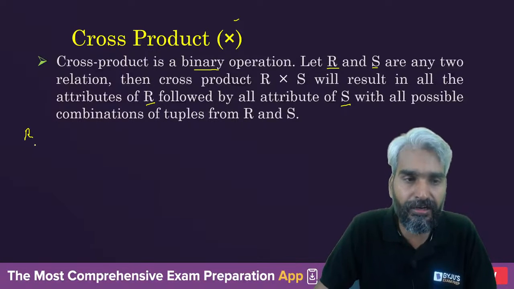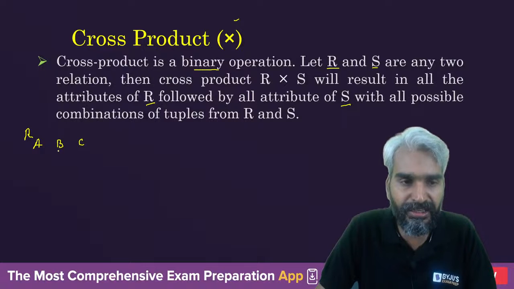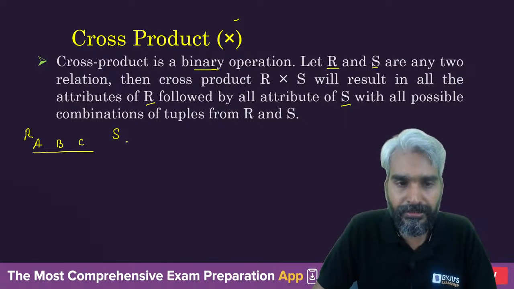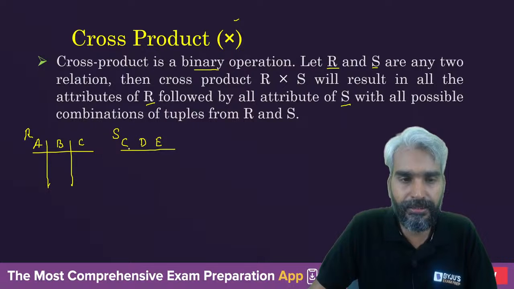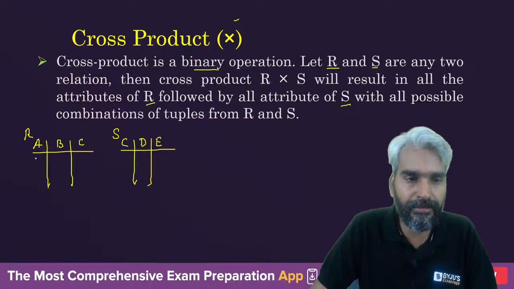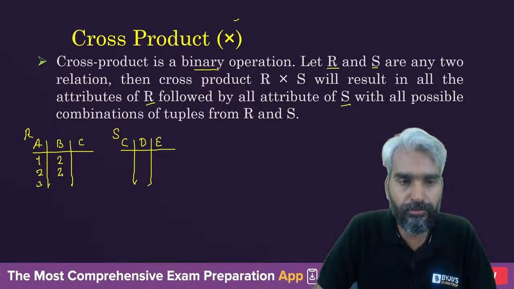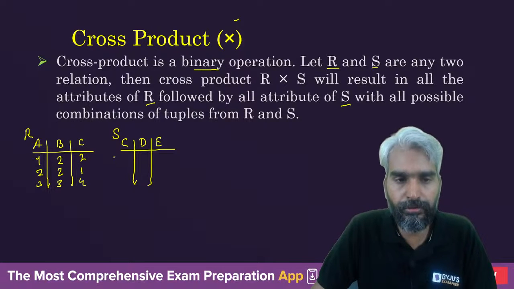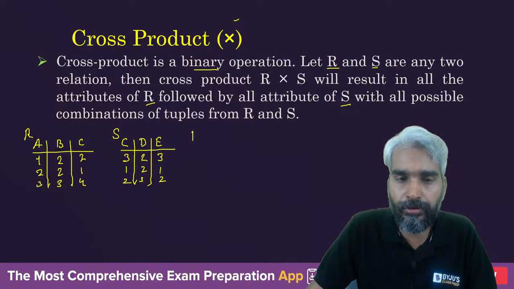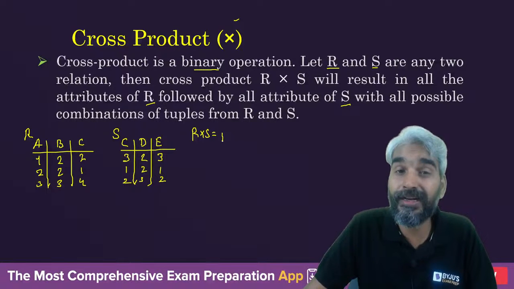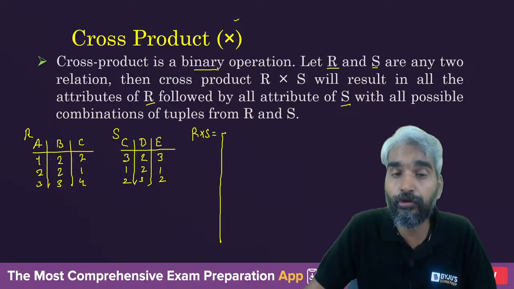So let's assume I have a relation R in which there are three attributes A, B, C, and another relation S with attributes C, D, E, and let's assume the tuples in these relations are 1, 2, 3, 2, 2, 3, 2, 1, 4, 3, 1, 2, 2, 2, 3, 3, 1, 2. If these are the tuples, what will be the output of R cross S? What did I say? You will have all the attributes of R followed by all the attributes of S. So you will eventually have 6 columns.